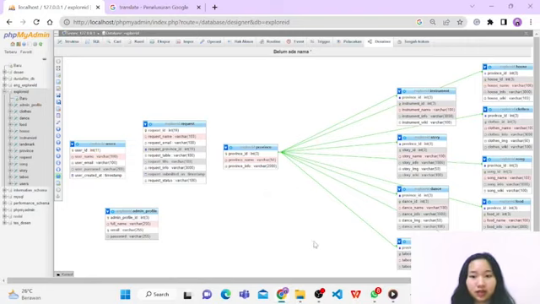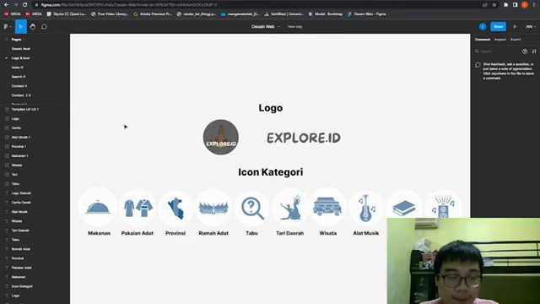So this is the design, and thank you. Afterwards, these are the early designs for our website project. This was assigned to me, Ivan, and Hanif. So we worked on these designs.